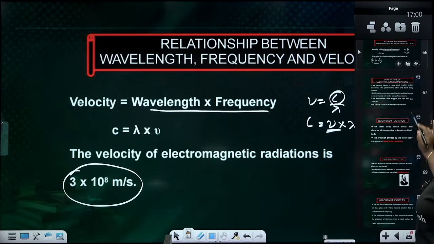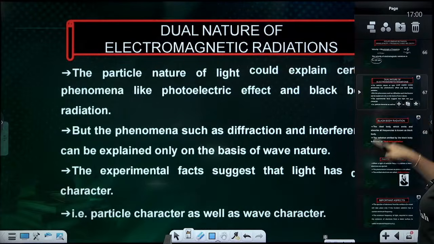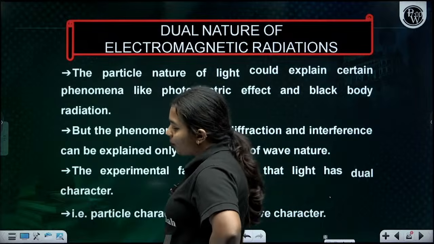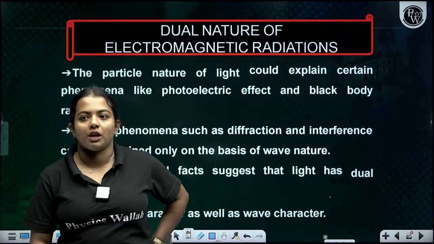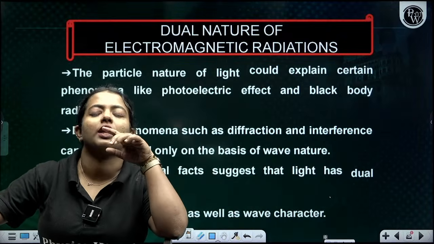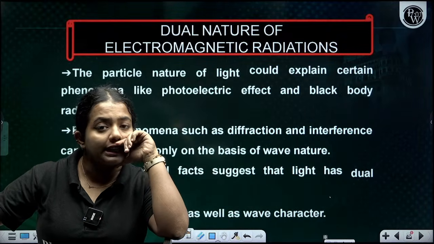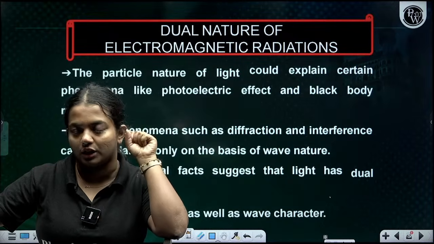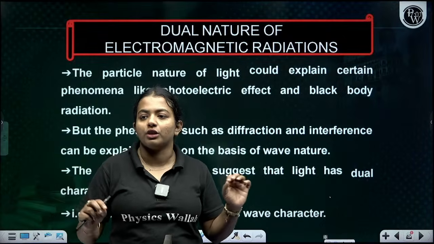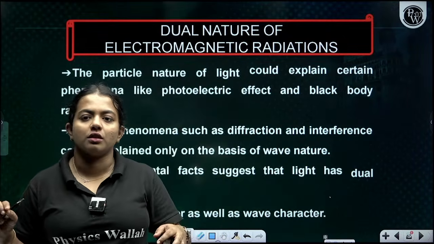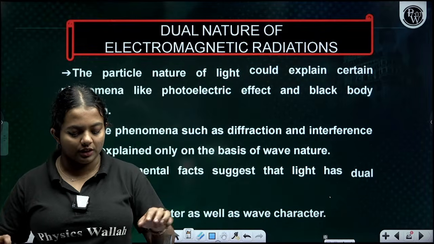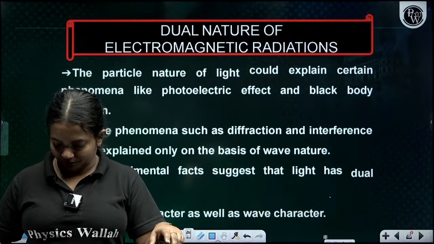Okay. Now comes the dual nature of electromagnetic radiation. Do you have any idea about it? What are the two natures of electromagnetic radiation? Particle nature is there, wave nature is also there. They have two natures, particle nature and wave nature. Okay. So we have to discuss that. Just write down, just revise whatever we have discussed till now.